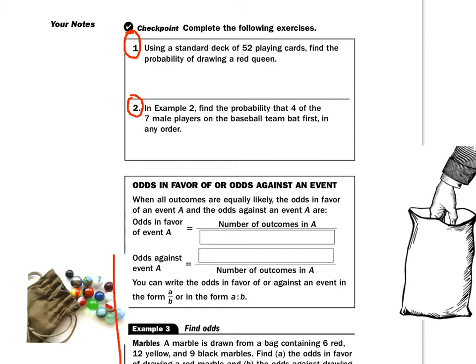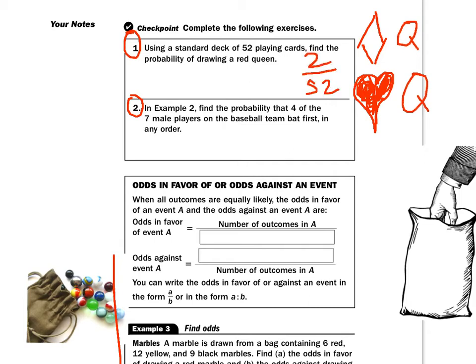All right, welcome back. Use a standard deck of 52 cards. Find the probability of drawing a red queen. Well, I know that there is the queen of diamonds, and I know that there's the queen of hearts. Those of you who don't play cards very much maybe don't know that. So there are 2 queens out of 52. When we talk about probability, we have a 2 out of 52 chance of drawing a red queen.